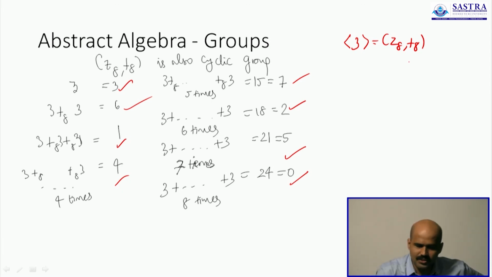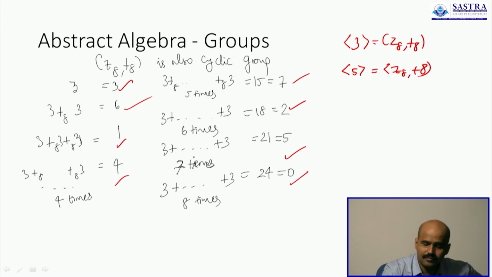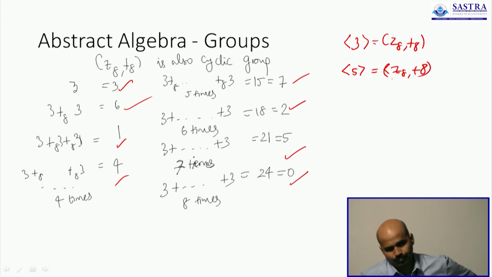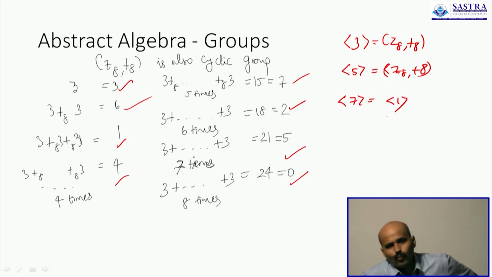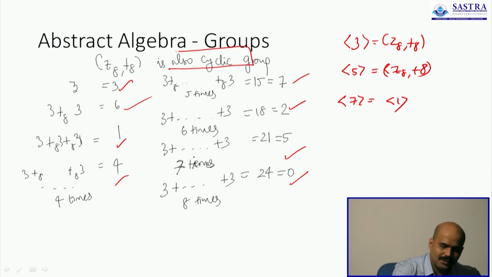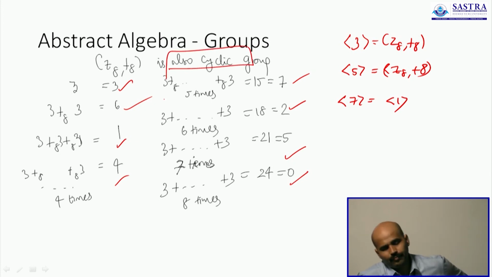What's interesting is the inverse of 3, 5, will also generate the group Z8 plus 8. To give you more surprise, 7 will also generate, so will 1. All of these will generate the entire group. So all of these are generators of the group, which means this is actually a cyclic group. Because you keep adding parts. You have added 3 8 times.